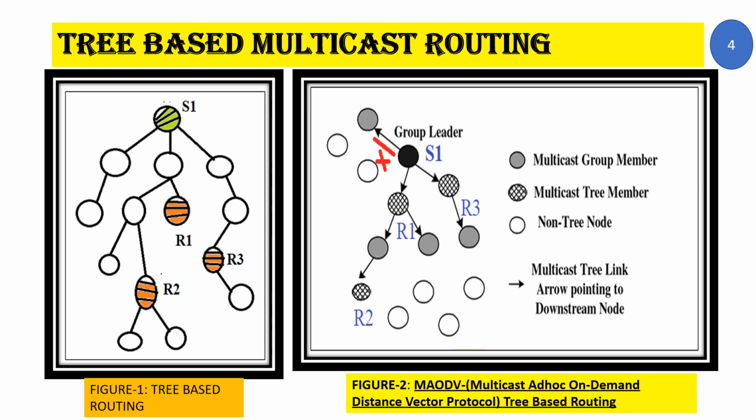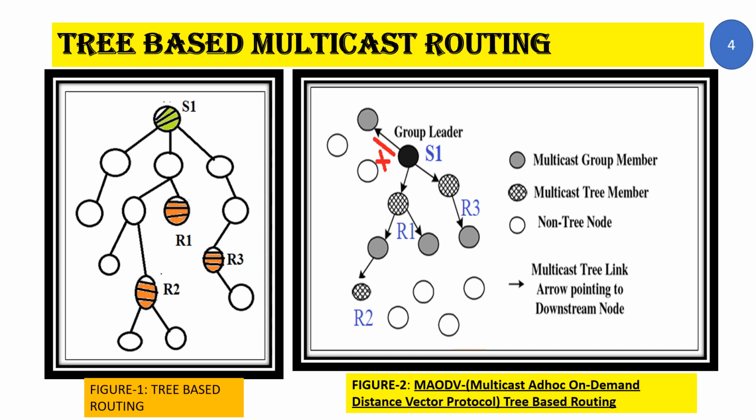Let's move on to your second diagram towards your right hand side. Now what happens is that this is an example of multicast ad hoc on demand tree structure. Towards the left hand side is a normal tree structure. Towards the right hand side, that is the second diagram, is an example of multicast ad hoc on demand distance vector tree structure. Now it involves several kinds of nodes.